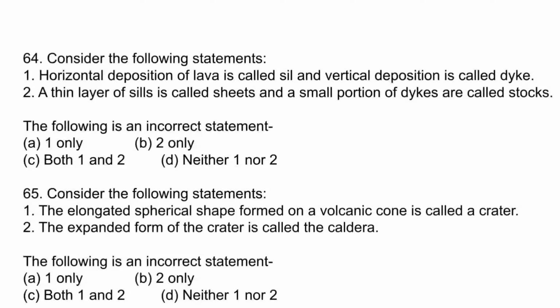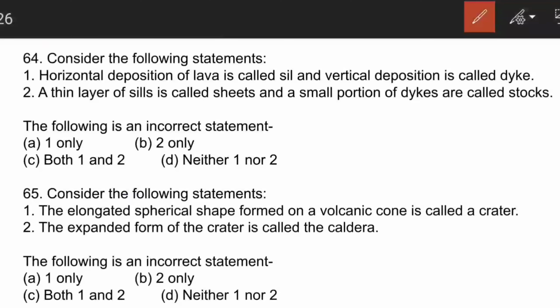The next question is, horizontal deposition of lava is called sill and vertical deposition is called dyke. This is correct. Sill is something like this and dyke is something like this, the deposition. A thin layer of sill is called sheets and a small portion of dykes is called stocks. So here both the statements are correct.